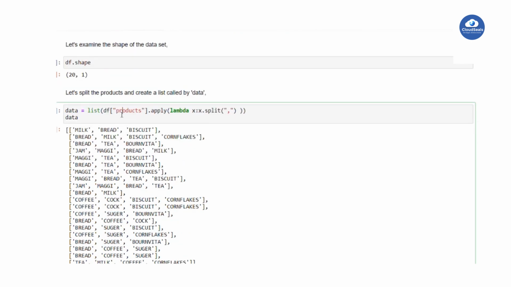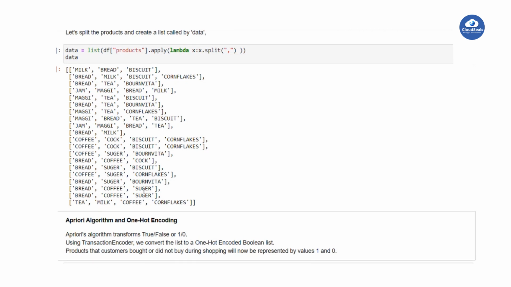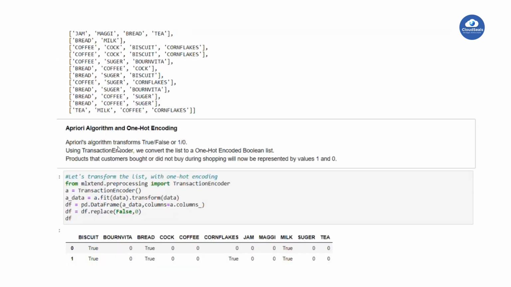Let's check what those are. These are the 20 transactions. How many unique item sets do we have? Milk, bread, biscuit, cornflakes, Bonvita, tea, jam, Maggie, like this. Sugar, coffee. These are the unique item sets present in these 20 transactions.